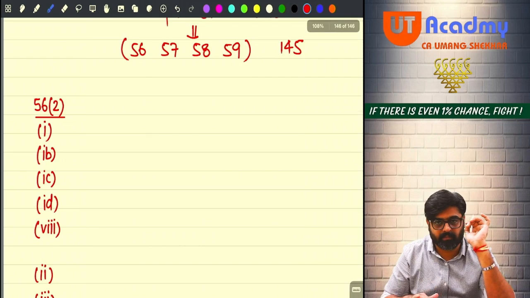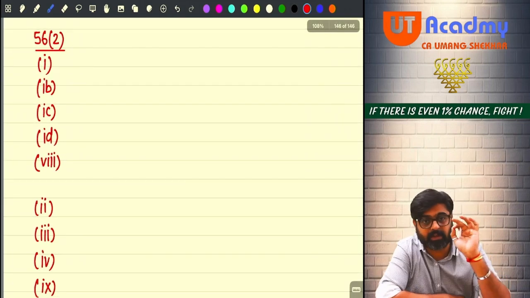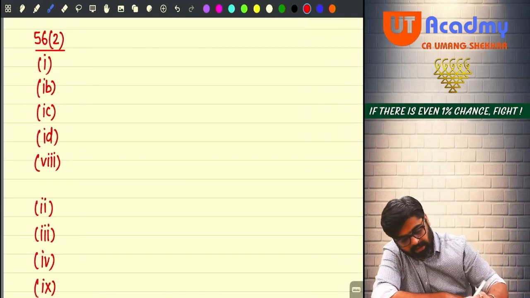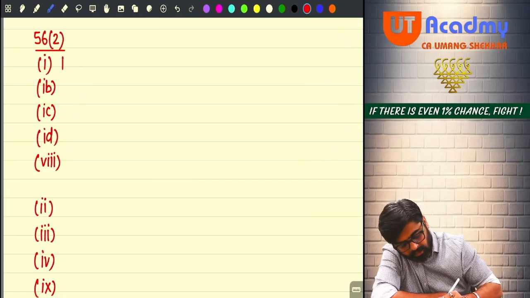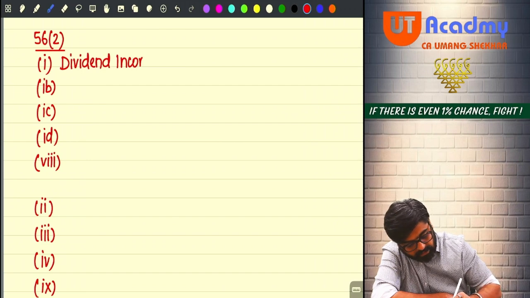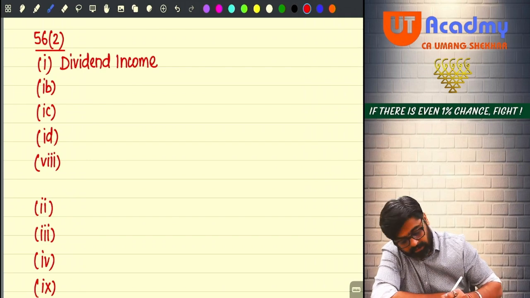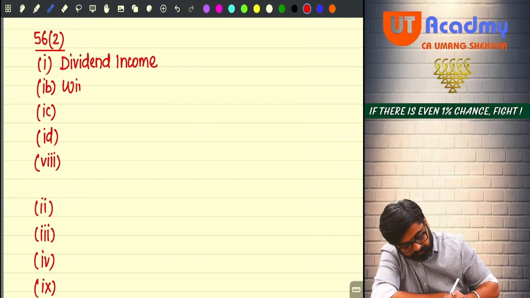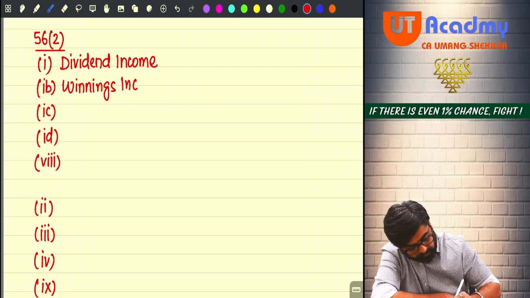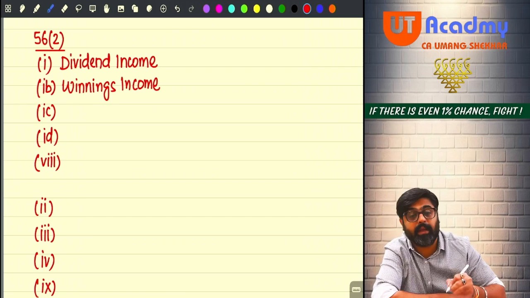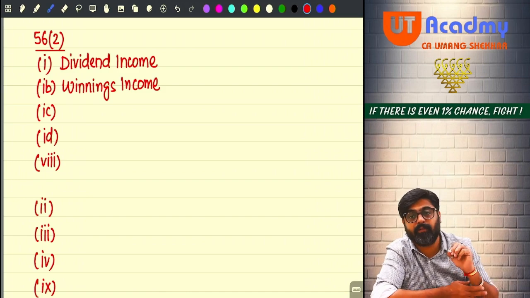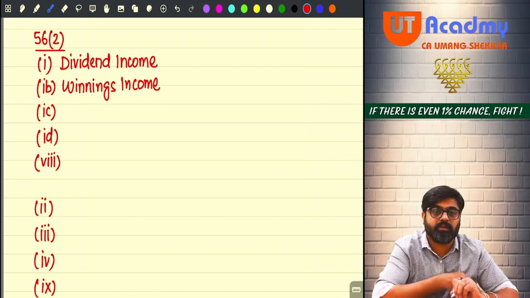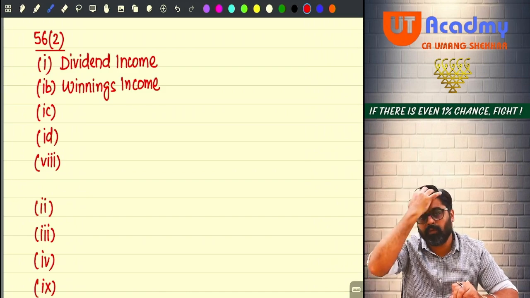So first income, which is given in 56 subsection 2 clause 1, that income, my dear friends, is your dividend income. So we'll discuss dividend income first. Then the second income is winnings income, meaning the income from casual activities, the activities which involve chances of winning and chances of losing.